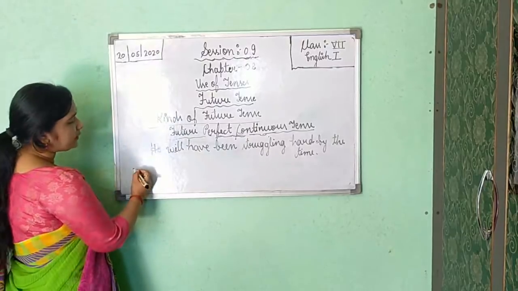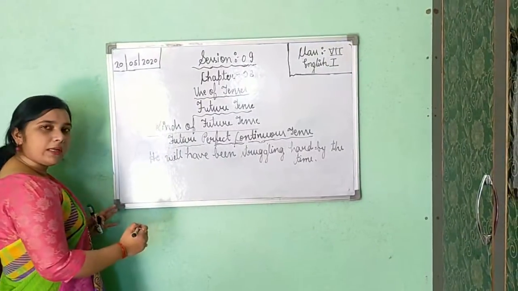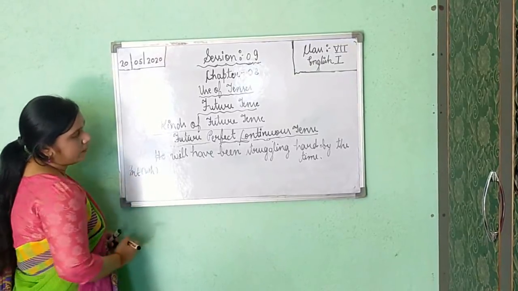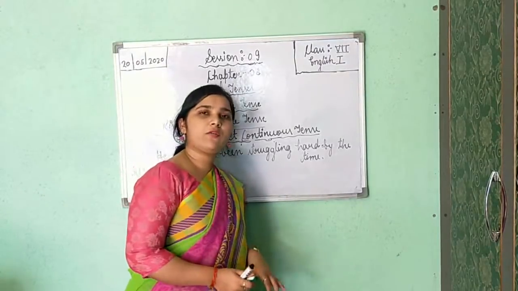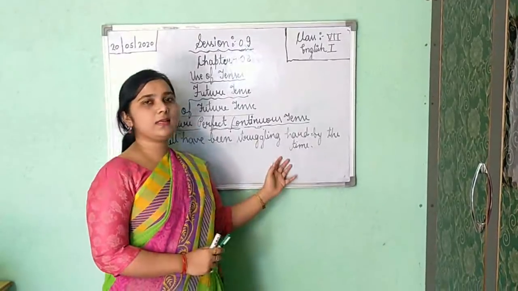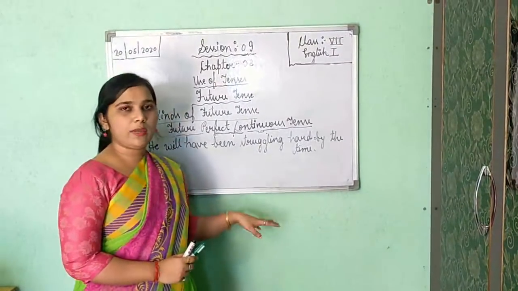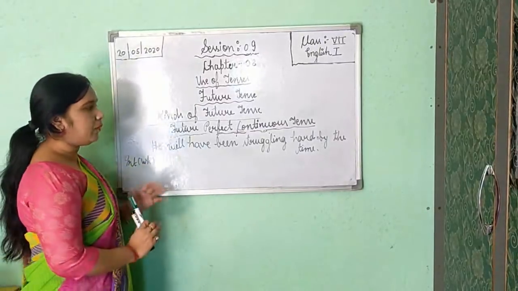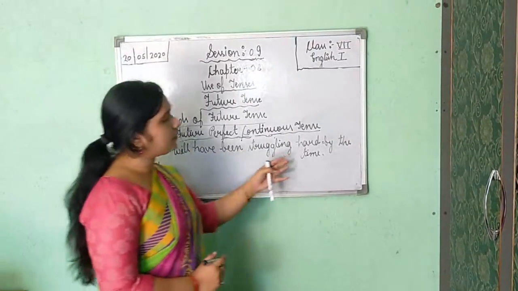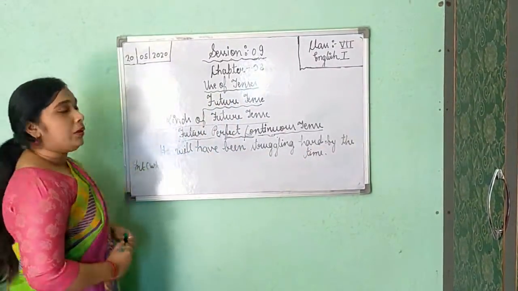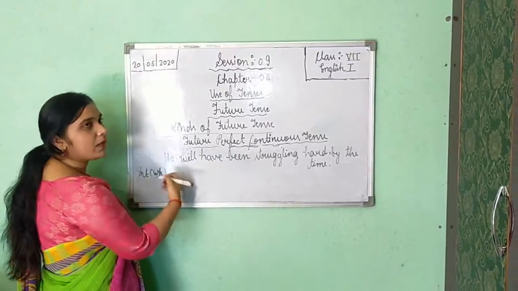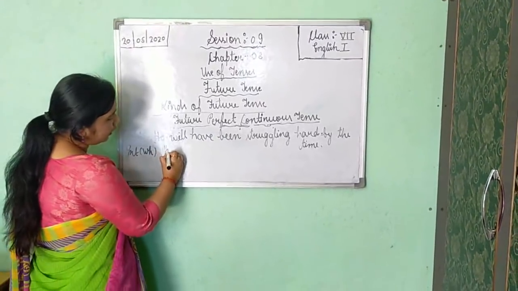Now change the given sentence into interrogative WH type. WH type means you have to add some WH word, according to the given sentence, as per the suitability of the sentence. You may add any WH word, but it should show some suitability. For example, I am adding here, he will have been struggling hard by the time. So we can add where. So I am using here where. The first thing that you must apply is your question word or WH word.